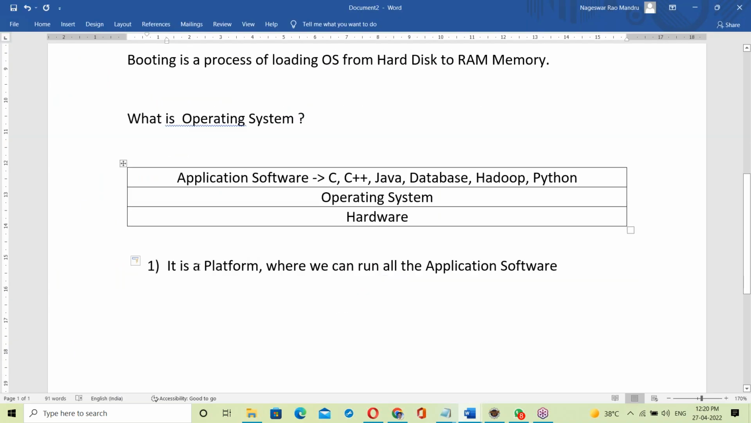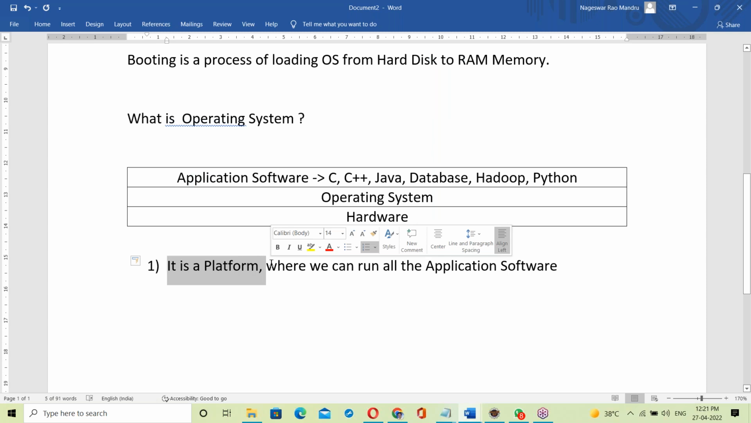So what is OS? OS is a platform where we can run all the application software.